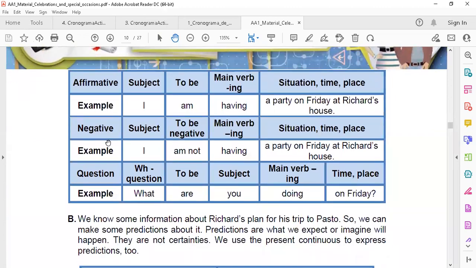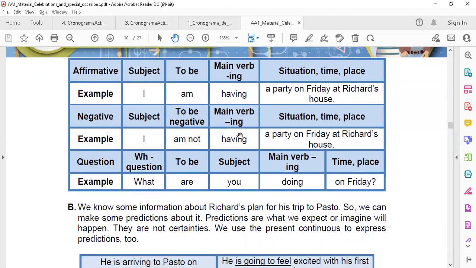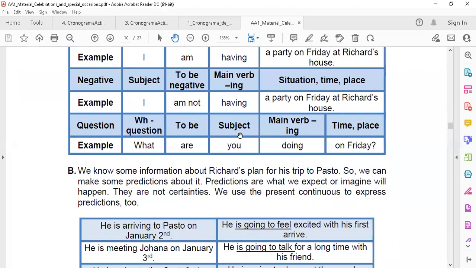And here we find the structure. I am having a party on Friday at Richard's house. I am not having a party on Fridays at Richard's house. So the affirmative, the negative. Esta es la estructura del inicial, ¿no? I am having, I am not having, what are you doing? Ya lo hemos visto.